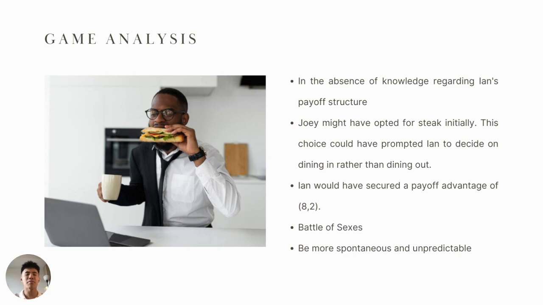However, in the absence of knowledge of each player's payoff structure, the rollback equilibrium may have been really different. For example, Joey might have opted for steak initially, since it provides her the payoff of 8, the highest. This choice could have allowed me to quickly decide on eating in rather than eating out, since it comes at no cost for me. Plus, I will get to enjoy a nicer meal too, which also secures me a payoff of 8. I realized that this strategic decision aligns with the dynamics of the Battle of the Sexes game, where each player's decision hinges on the other's choice.